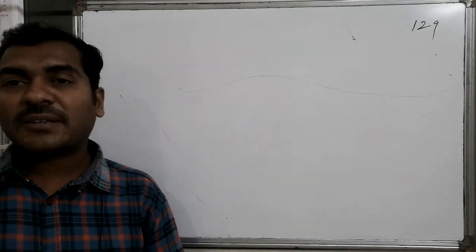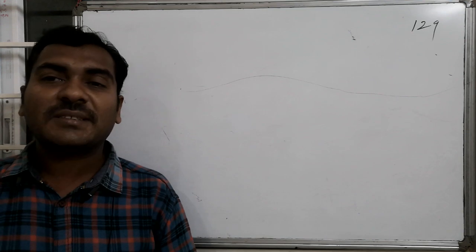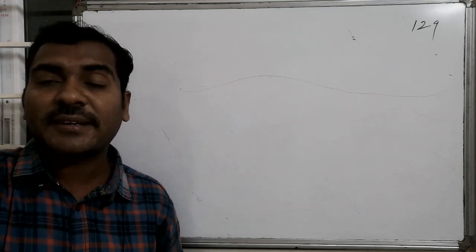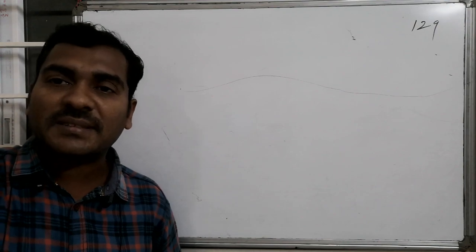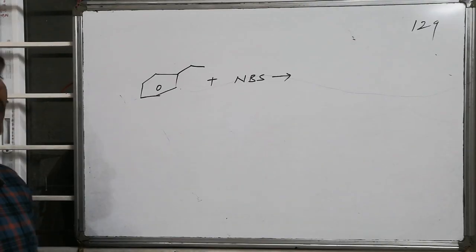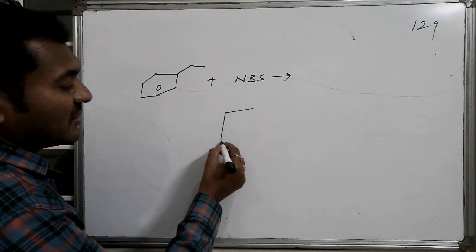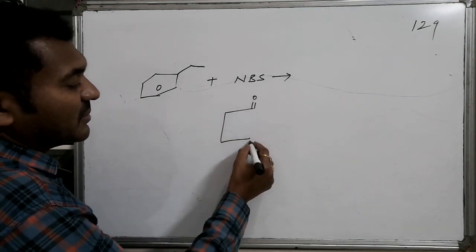What is the product formed in the reaction of ethyl benzene with N-bromosuccinimide? The reaction related information, as far as the script is concerned, is given by these reaction conditions. Whereas if I write the structure of N-bromosuccinimide, this is